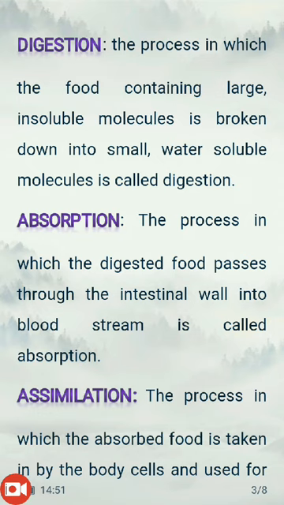Now, the amino acids, glucose, fatty acid, glycerol, these are the digested products that are formed after the process of digestion, and these products are then absorbed. Next step is absorption. See, absorption is simply a process where the digested food, digested nutrients, are taken up.